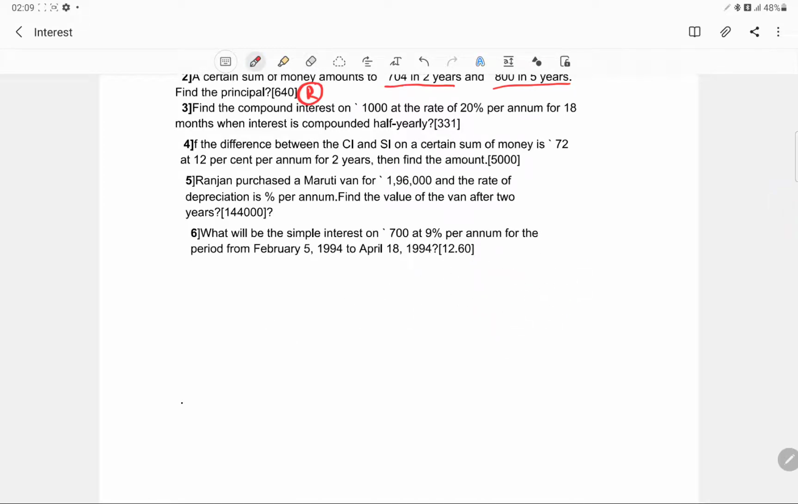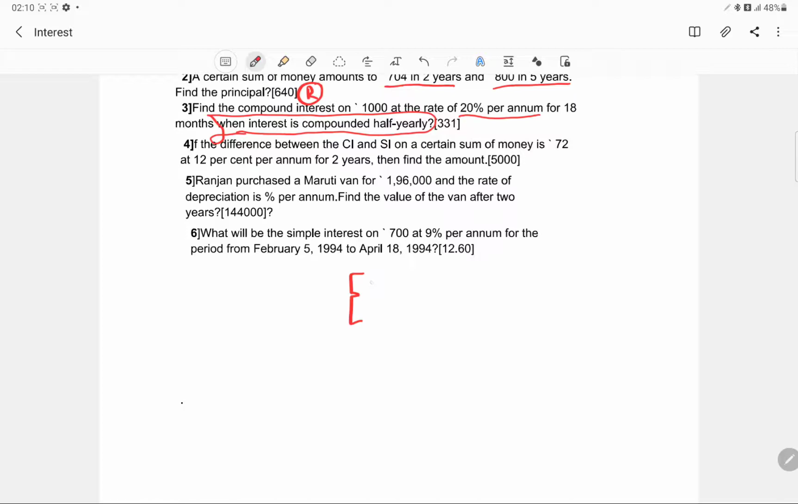Now let's come to the next question. Find the compound interest on 1000 at the rate of 20% per annum for 18 months when the interest is compounded half yearly. See, this is very important. They have mentioned 20% per annum, but the interest is compounded half yearly. For instance, after 6 months we will have a new amount over which the compound interest would be calculated. After the next 6 months we would have a next amount over which it is calculated. So this is very significant.